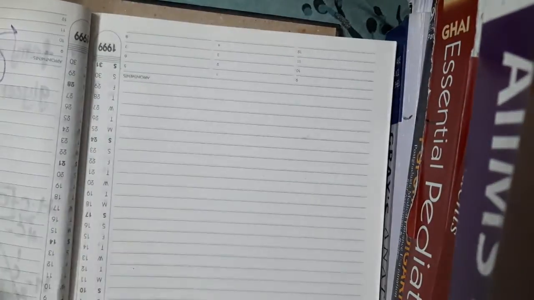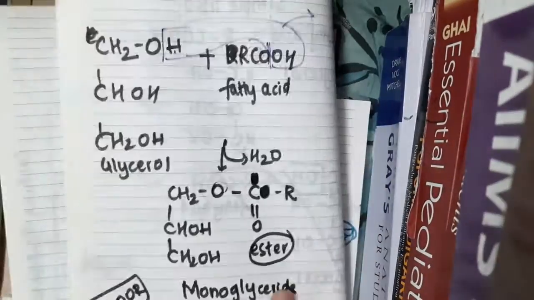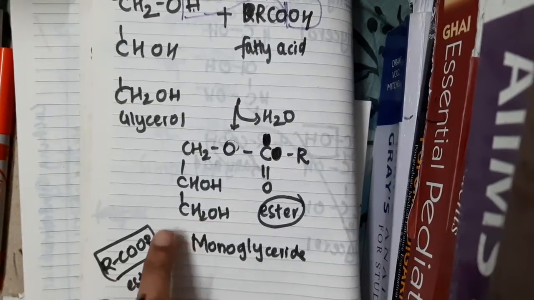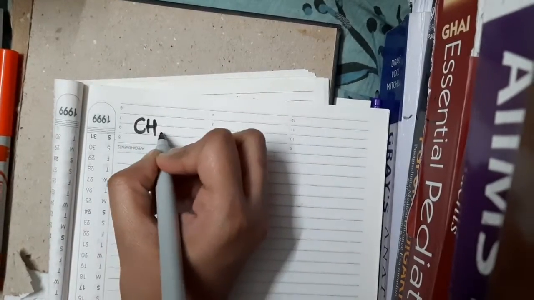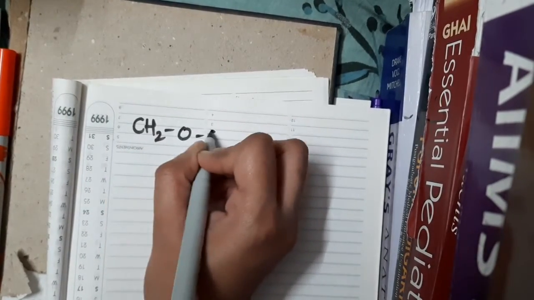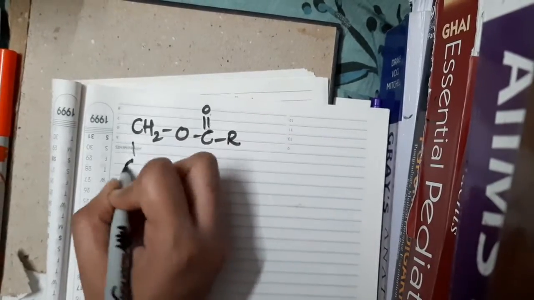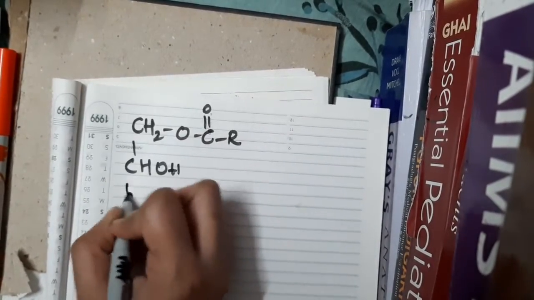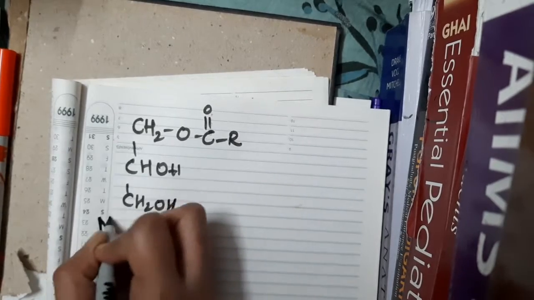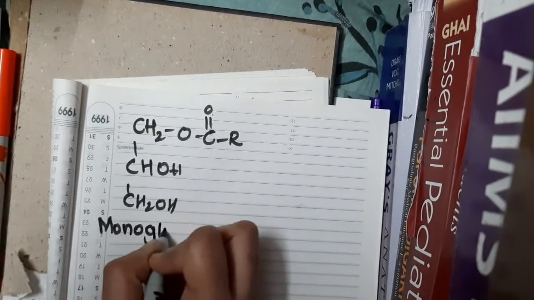So I will write the same, we have seen this monoglyceride, right? I will write this same monoglyceride again. CH2O, C double bond OR, CHOH, CH2OH. What is this? This is a monoglyceride.